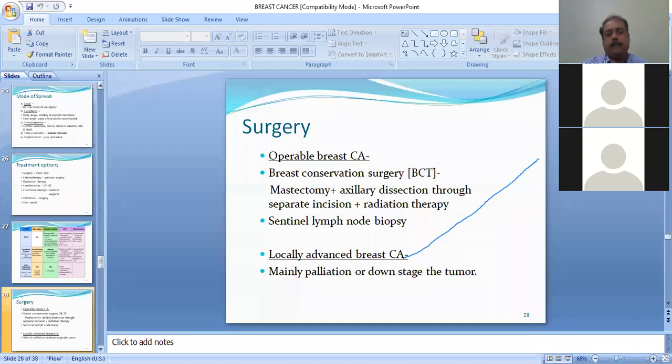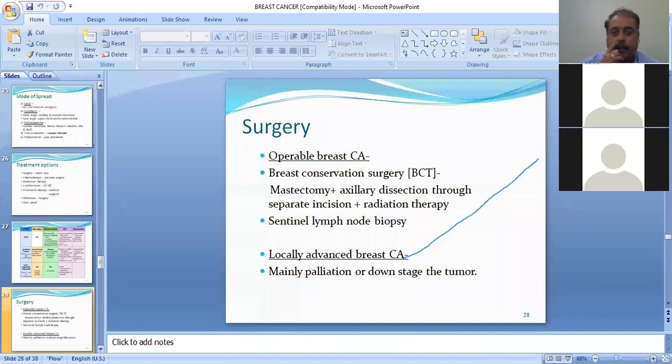Now surgery, again operable breast CA. So earlier, suppose a small tumor, there is no involvement of skin or deeper structure, then we can go for a BCT. So it consists of what? It consists of a mastectomy, axillary dissection through a separate incision, and post-procedure radiation therapy. Now these 3 components one has to understand.